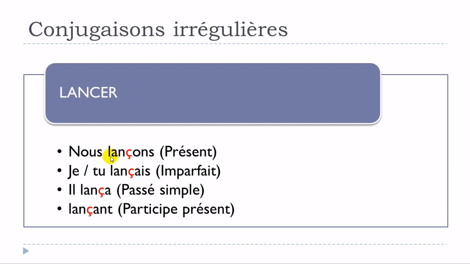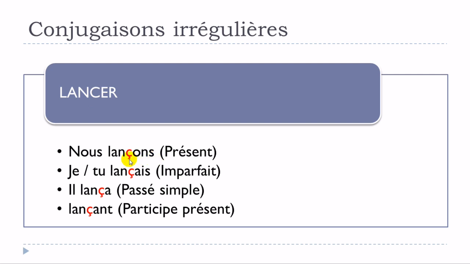But then phonetically, we would get "lencon", nous "lencon", and the problem would be the difficulty to make the connection between this form and the infinitive, because the infinitive is lancer. If we get this form, it would be quite difficult to really make the connection between them. So just to get the sound s that we've got in the infinitive, we only need to put this cédille, and we'll get nous lançons.